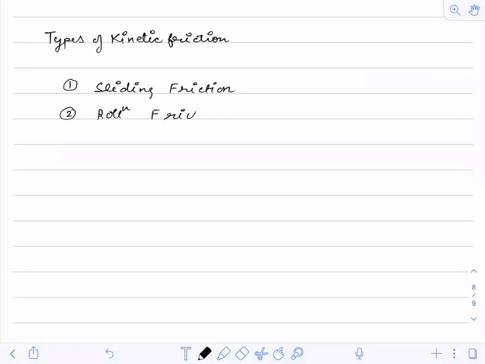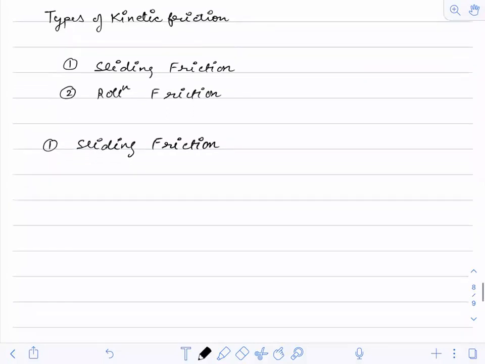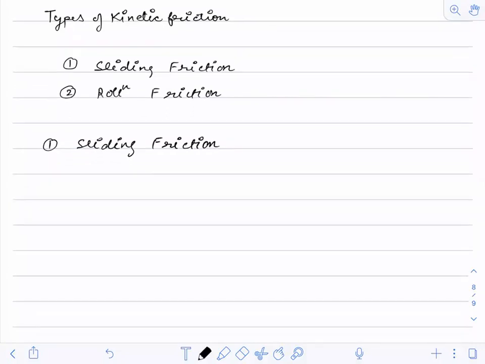Now, anybody who wants to tell anything about sliding friction, or whatever you know about it, can tell. When a body slides over another surface, that case is sliding friction.